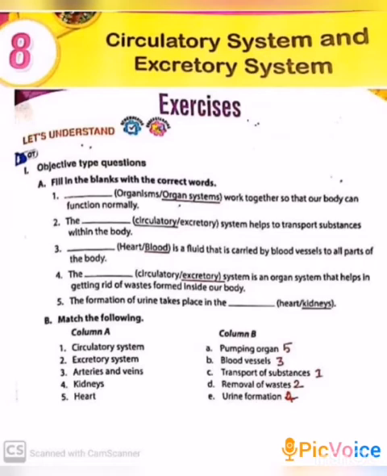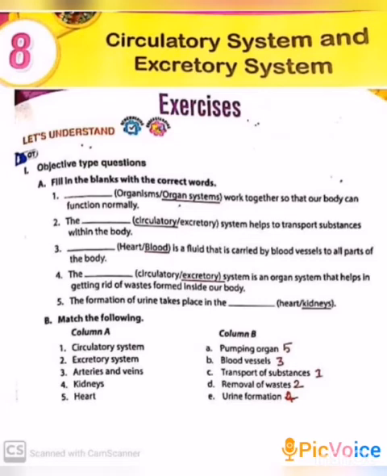Next, fifth one. The formation of urine takes place in the heart or kidneys? The answer is kidneys. The formation of urine takes place in the kidneys. Okay. Next, B. Match the following.